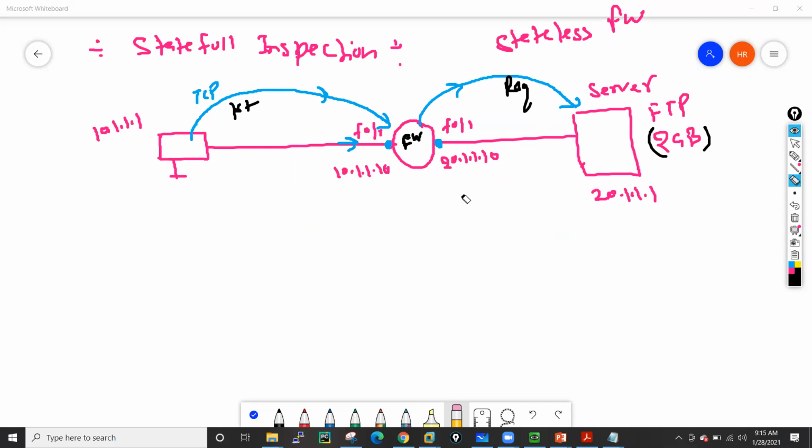Now in the same request, we are having a firewall here. Same thing: this PC wants to download this particular file via FTP. So this PC sends the first packet towards the firewall. The firewall also does the same thing. In ingress, he will perform the ingress checks, extracting the layer 2, layer 3, layer 4 information.